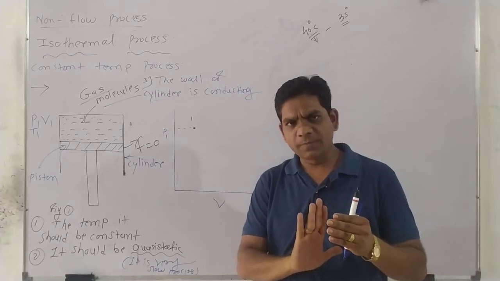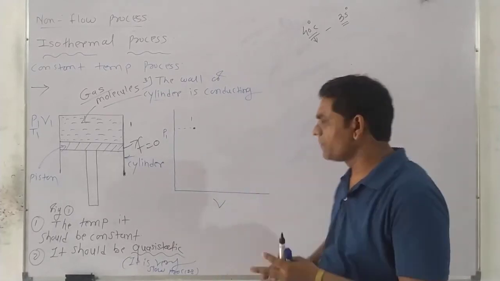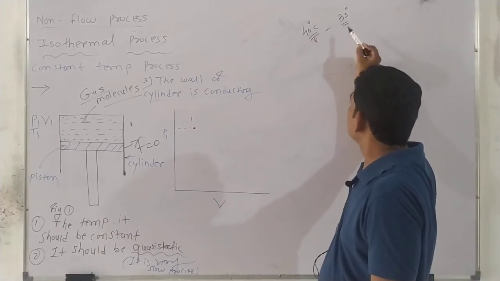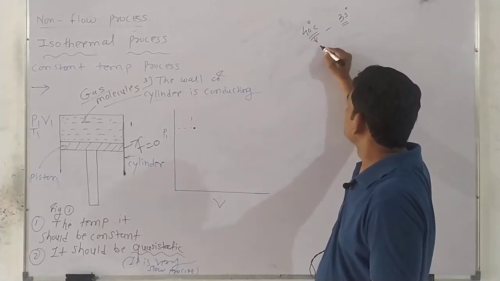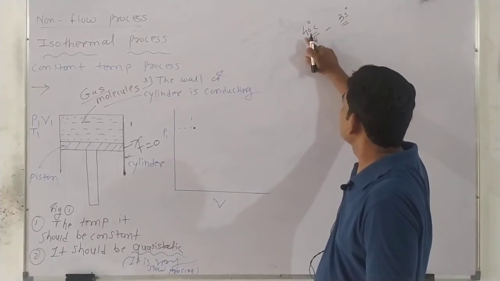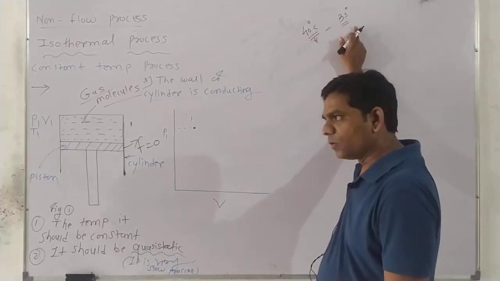We stop, and after stopping we wait. This temperature and this temperature should become equal. Suppose the 40 heat is transferred from higher temperature to lower temperature.